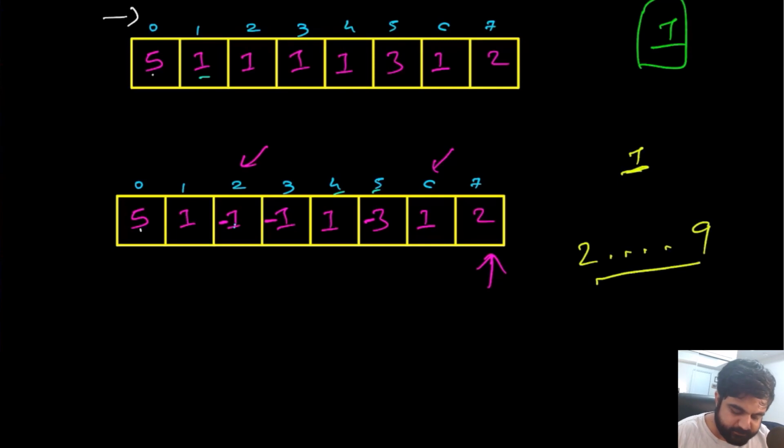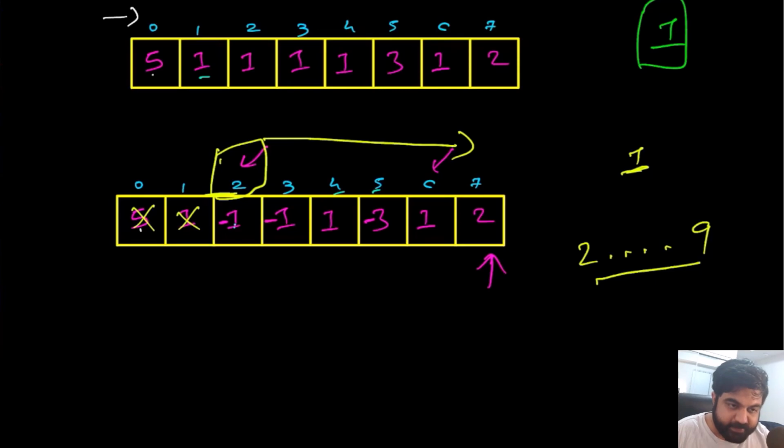Now in this case, since we will start iterating from value number 2 to all the values remaining inside the given input array, because we already know that 1 is present, we don't need to do anything. All we need to do is check whether that value is negative or not. And the moment we find the first positive value, that index value is going to be the first missing positive integer. Yes, this is the whole logic.